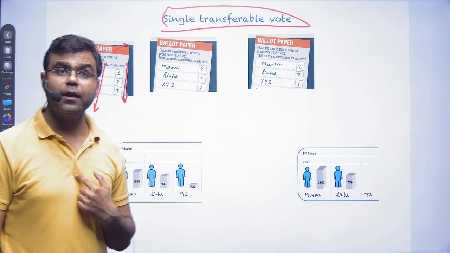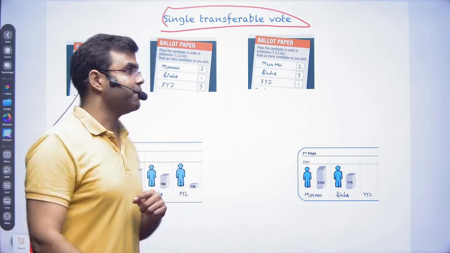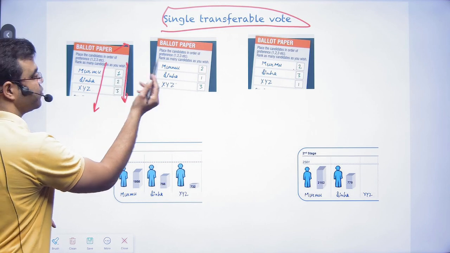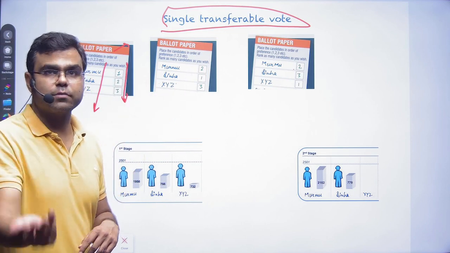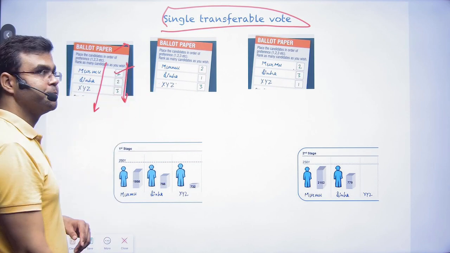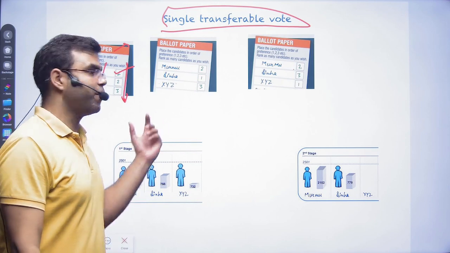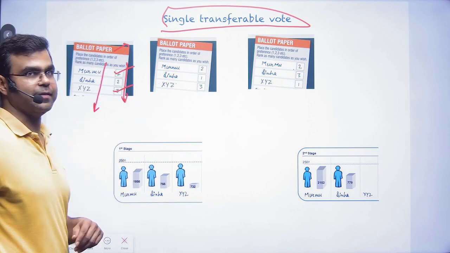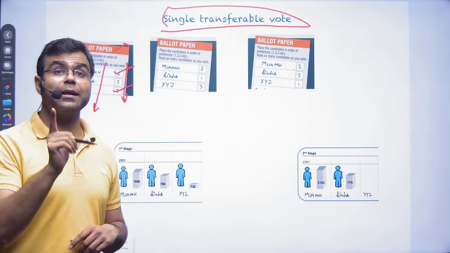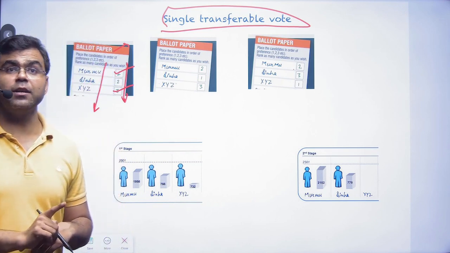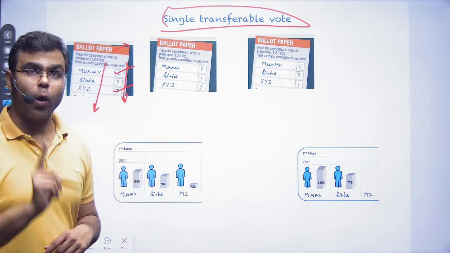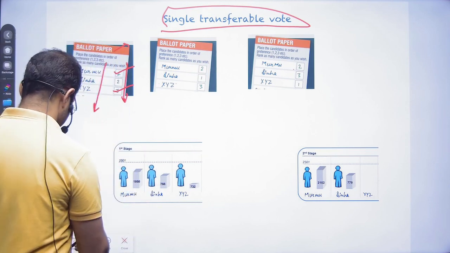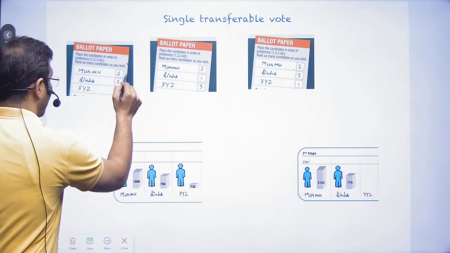In a general election or state assembly, if we want Murmu to be the prime minister or something, we will directly select Murmu. Or if we want XYZ, we will directly select XYZ. But in case of the presidential election, those MPs and MLAs can't do that. What they have to do is give the order of their preference.